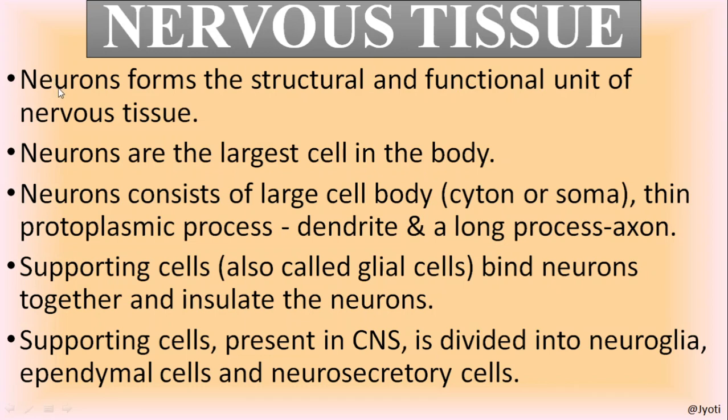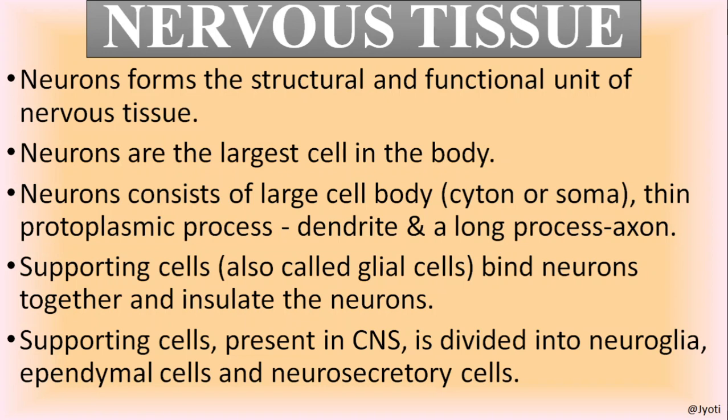Please go through this. The neuron forms the structural and functional unit of the nervous tissue. Neurons are the largest cell in our body. Very, very important. Neurons consist of a large cell body. I have already told you that is called cyton or soma, and thin protoplasmic processes that are called dendrites, and a long process called axon. I have already shown you in the picture. And the supporting cells that are called glial cells bind neurons together and insulate the neuron.